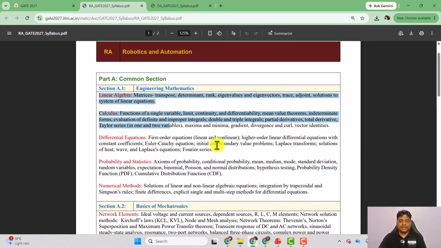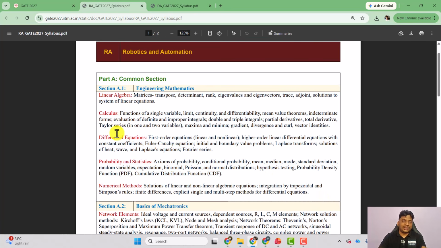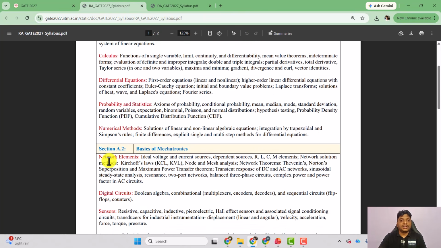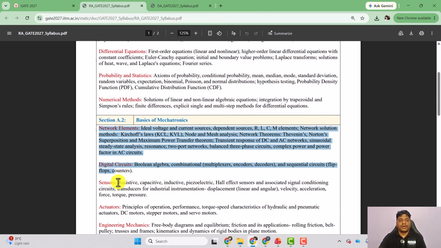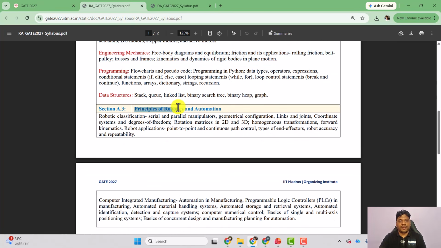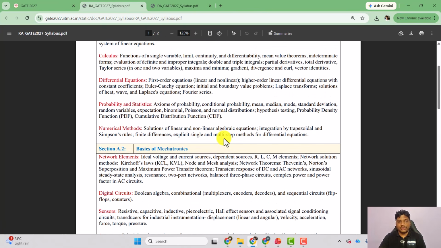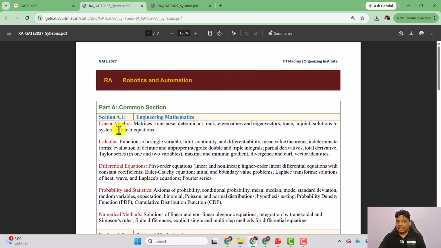So these particular topics are same for almost all the branches, right? Algebra, calculus, differential equation, probability and statistics, numerical method. But you need to prepare for all these things, okay? And you can see principles of robotics and automation. So don't worry, we are going to help you in your preparation. So we can help you in part A, common section, okay?